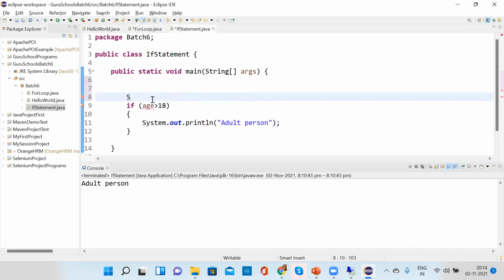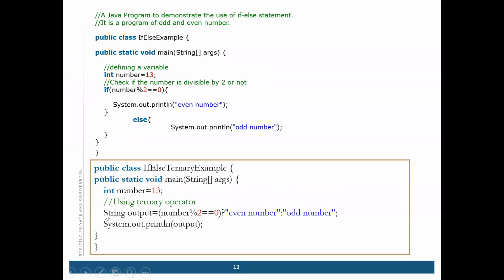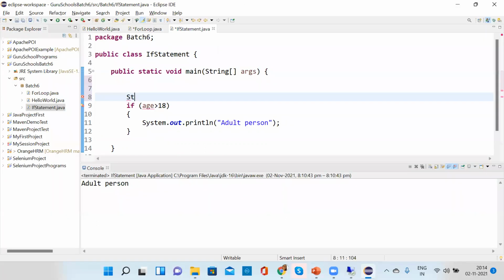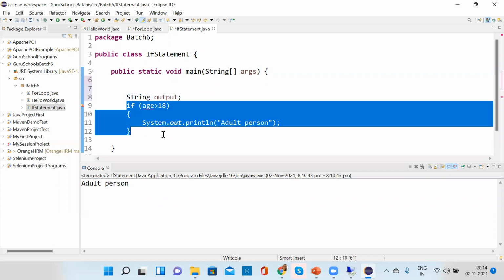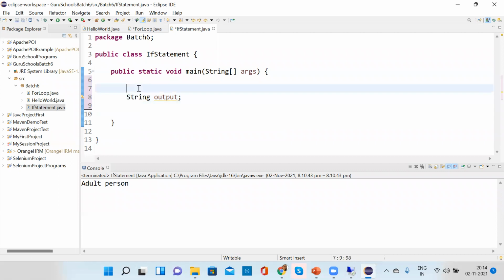So is it like a predefined variable? No, see, we have defined this output as a string. Oh, got it. Yes, here Chavi, we have defined it as an output. There itself you have defined, you can use it. Yeah, either this or that, anything you can use.